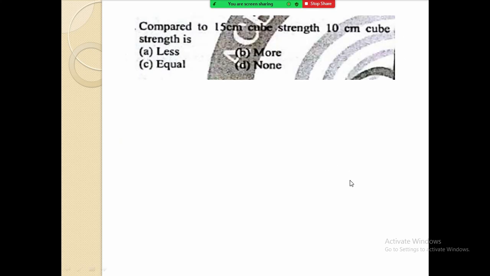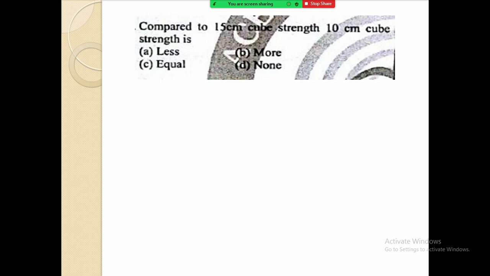Next question. Compared to the 15 centimeter cube strength, 10 centimeter cube strength is. Now this is a logical question. Option A is less, option B is more, option C is equal, and D is none.